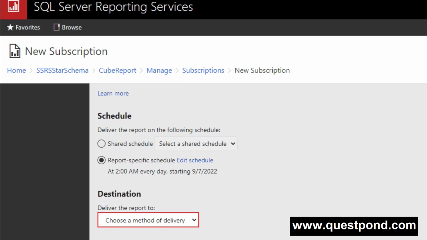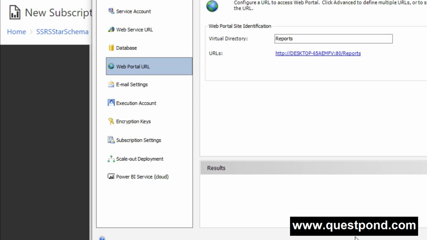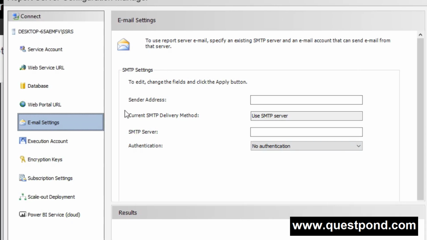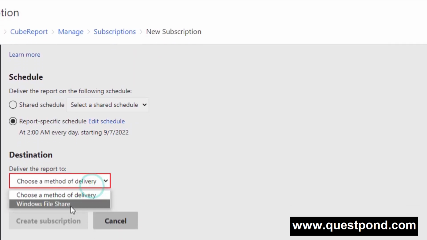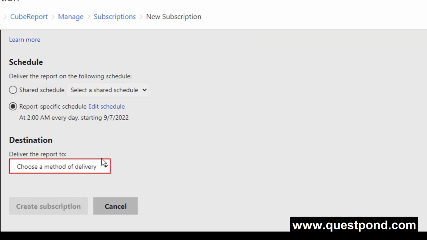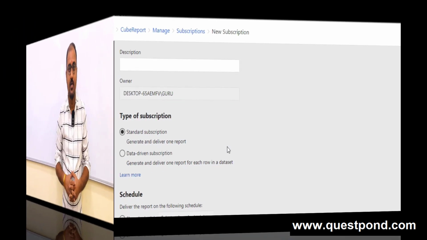And destination, delivery method. Here you can see that we have only one option, that is Windows file share, but as I told you, we can also send via email, because here I have not configured our SMTP server, that's why that option is not enabled. But if you configure the SMTP settings over here, it will automatically show that option in this delivery method. So as I told you, automatic report delivery can be done in two ways, one via the Windows file share and another via email. So hey guys, this is all about this question. Now let's move on to our next question.